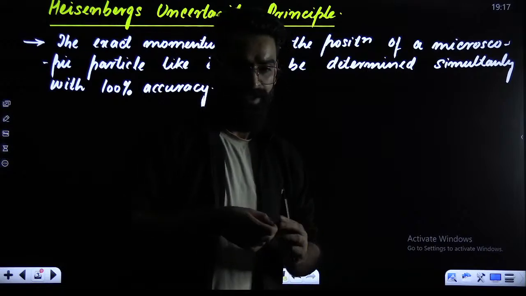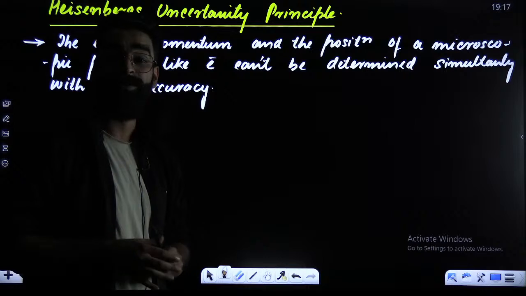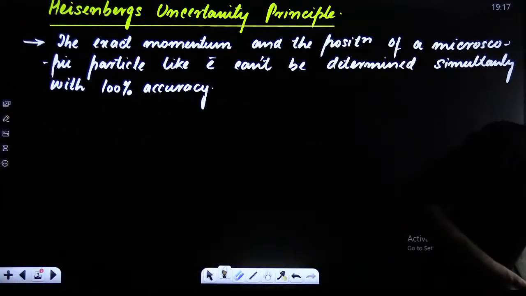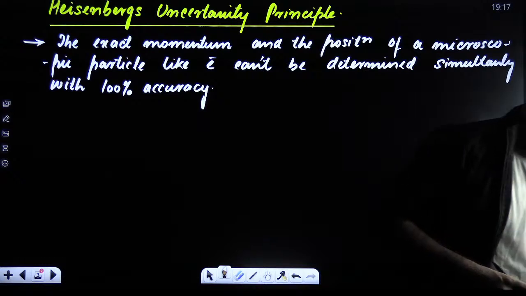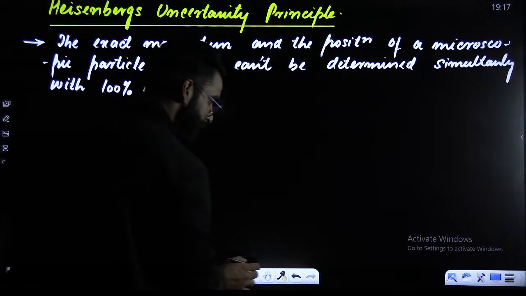So what is meant by this particular statement? Before making you understand this statement, let me tell you one more thing.